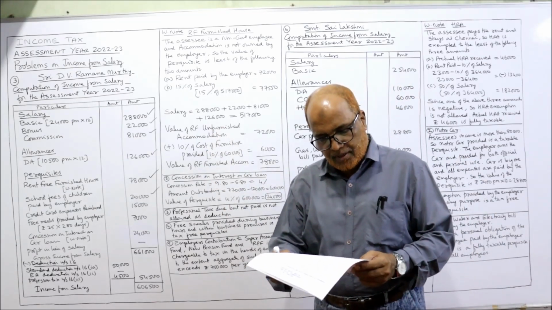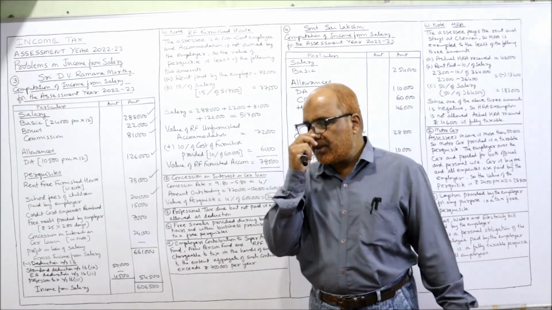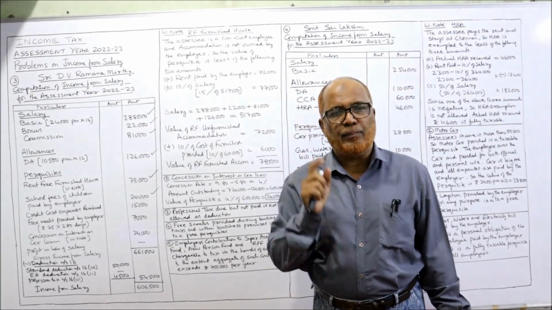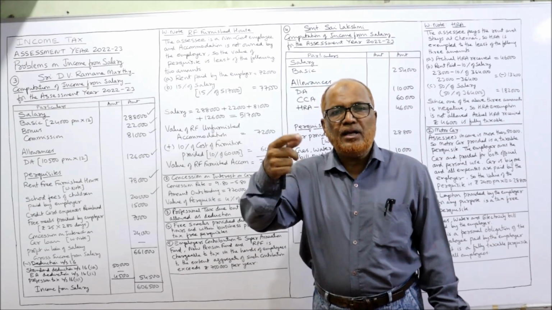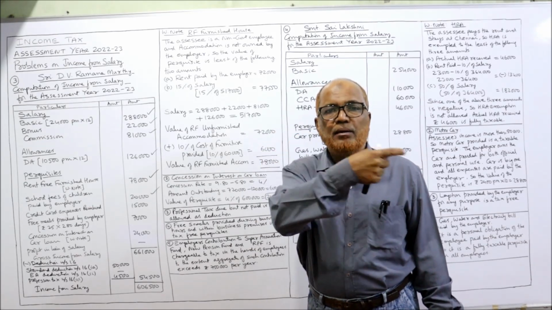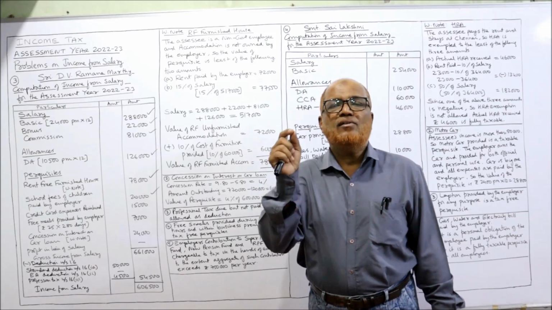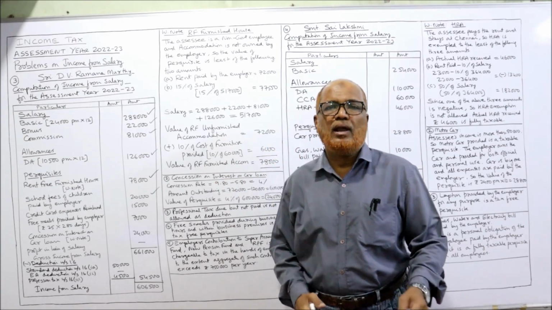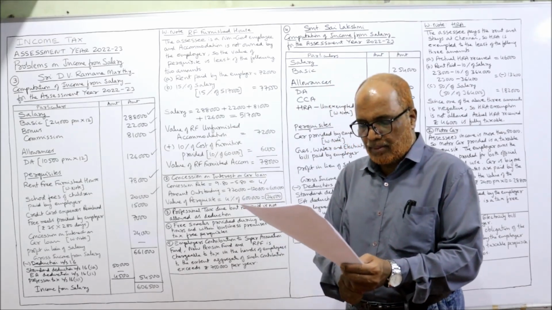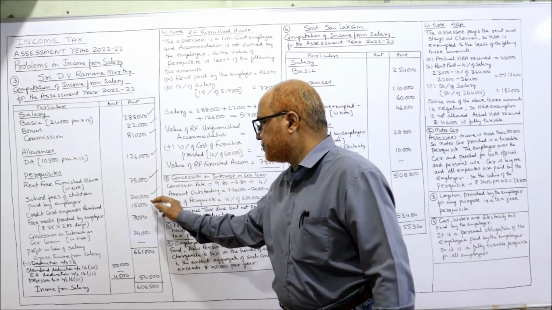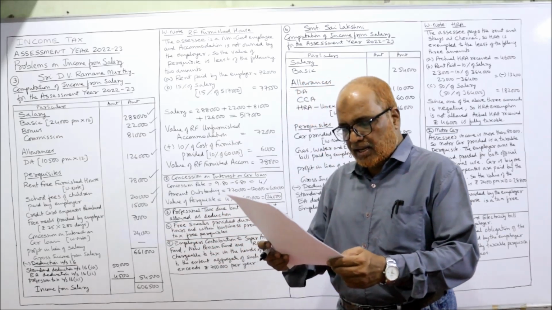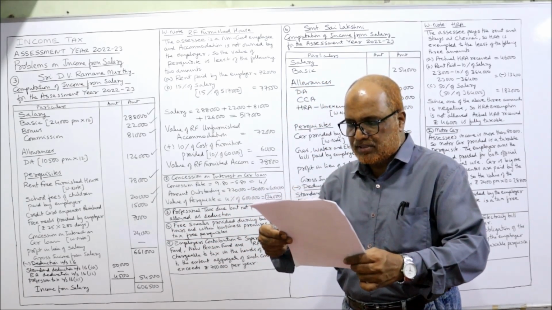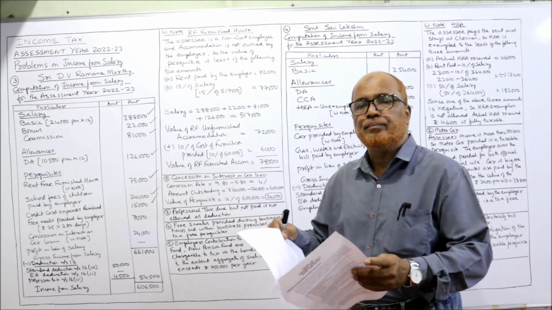Next, credit card expenses reimbursed by the employer. Credit card is used by the employee, and whatever expenditure on the credit card is reimbursed by the employer, it is a fully taxable perquisite in the hands of all employees. So the amount is 15,000. Next, employer's contribution to superannuation fund, 5% of basic and DA.